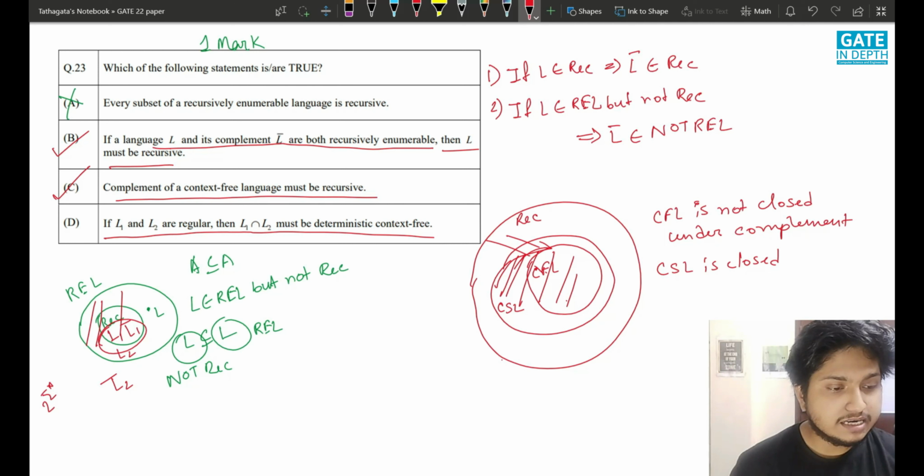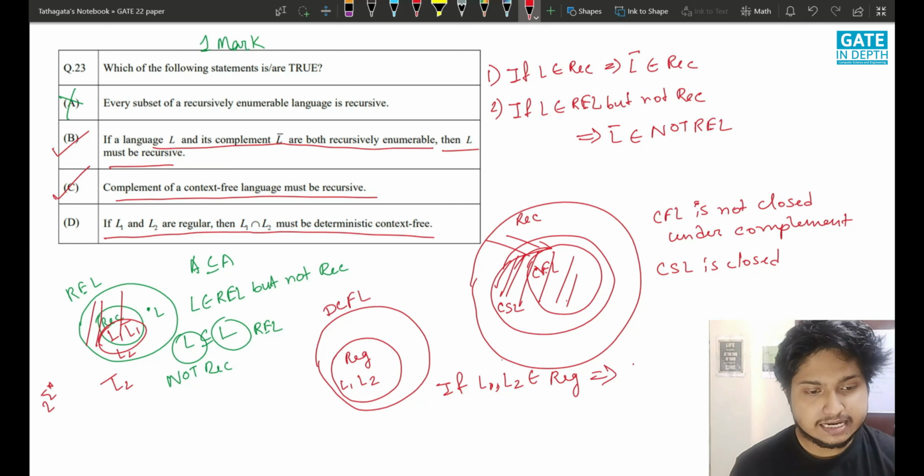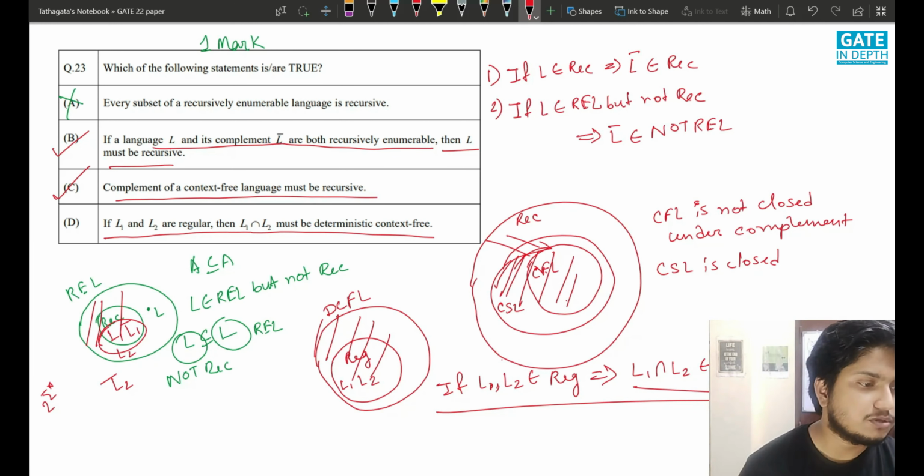Let me draw the Chomsky hierarchy of that part again. Say this is regular, and the set of regular languages is a subset of DCF, that is, deterministic context free languages. Let me say L1 and L2 belong here. If L1 and L2 belong to regular languages, that implies L1 intersection L2 will belong to regular languages by the closure property. So L1 intersection L2 belongs to regular languages, and this is a subset of DCFL, right? So yes, this has to be true.